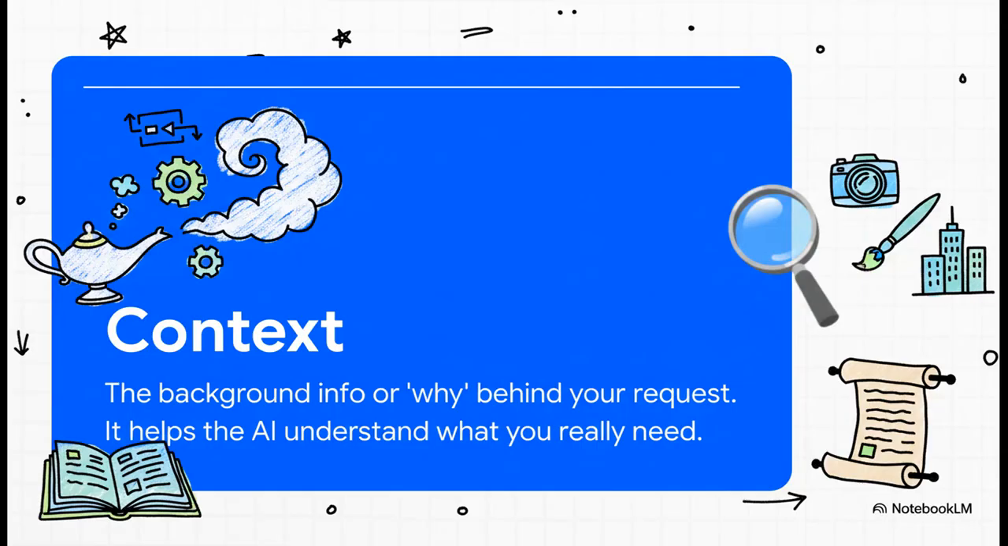First up, C is for context. This is all about the why. Don't just ask a question. You gotta tell the AI why you're asking. This one simple step helps it narrow its focus and get rid of all the irrelevant information you don't need.